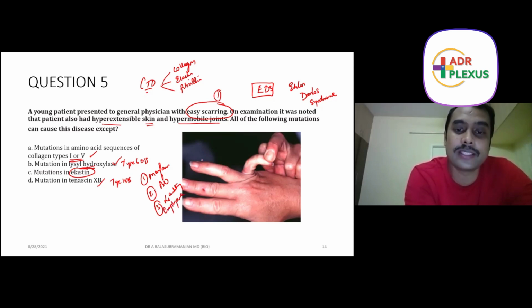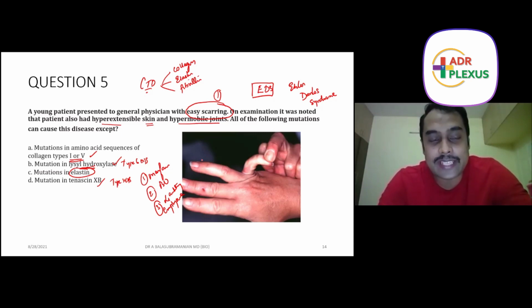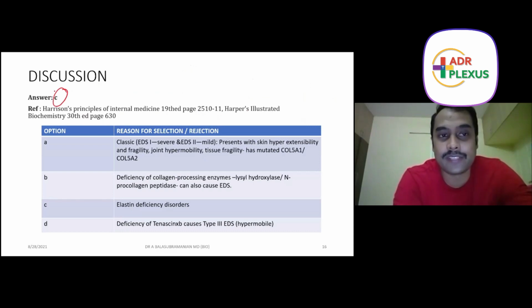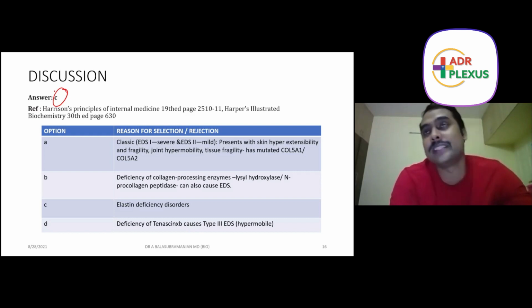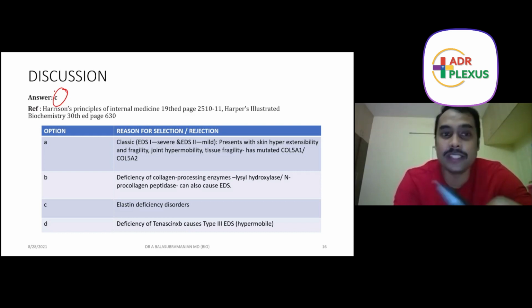These are all disorders pertaining to elastin defects. So the answer here would be option C, the elastin defect. Otherwise this question is very easy, and everything else you can remember easily. The genes will be like type 5 collagen, COL5A gene, type 3 collagen, COL3A gene, type 1 collagen, COL1A1 gene, like that. You just have to remember the names, and once you remember the names, you can match them with each other separately. With this, we'll finish this question.